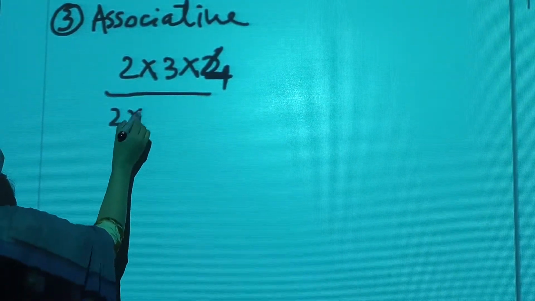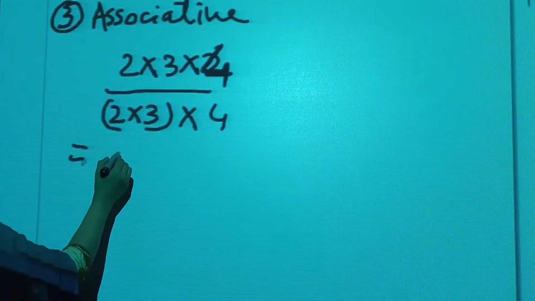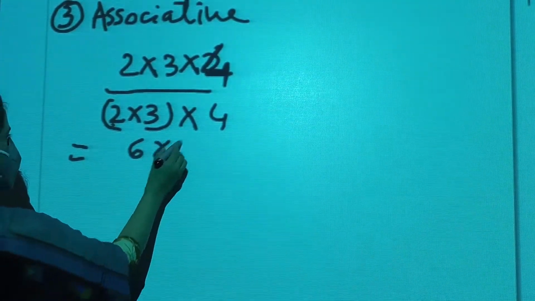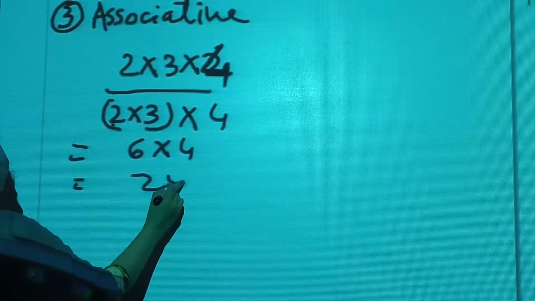2 into 3 first we will do, and then we will do 4. Here, 2 into 3 is 6, and then this 4. Now we will multiply this, and we will get 24.